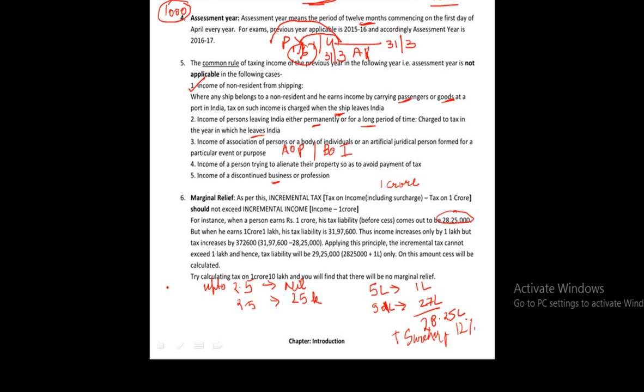Applying this principle, the incremental tax बढ़ा लो, ठीक है, इनकम बढ़ी है टैक्स देंगे, बट भाई इनकम जितने से बढ़ी है टैक्स भी कम से कम उतना ही बढ़ाना, ज्यादा मत बढ़ा देना. The incremental tax cannot exceed 1 lakh and hence tax liability will be जो मेरा 1 करोड़ पे टैक्स होगा plus increase in income. अगर मेरा increase in tax कम होता increase in income से तो मैं increase in tax add करता, बट मेरी इनकम ही 1 लाख से बढ़ी है तो मैं 1 लाख ही add करूंगा. On this amount cess will be calculated.